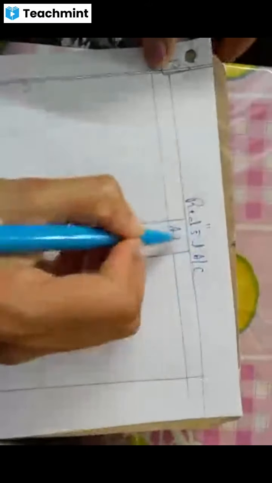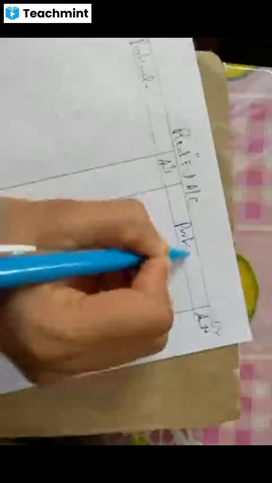Right here, realization account, amount rupees, particulars, debit, credit, amount rupees, particulars. Okay. What is our first step? Yes. You'll write all the assets.